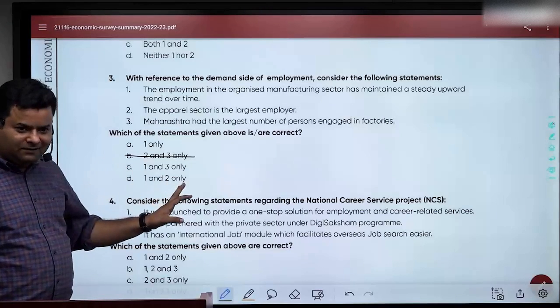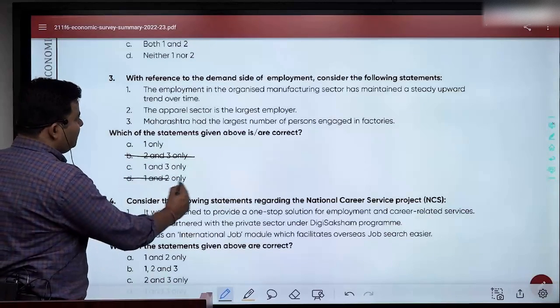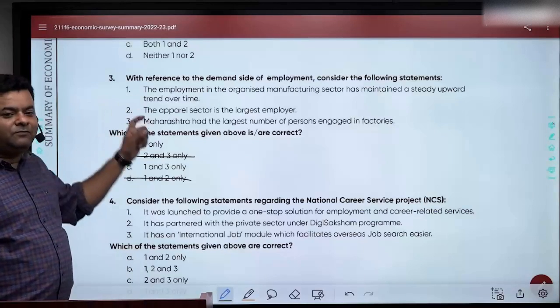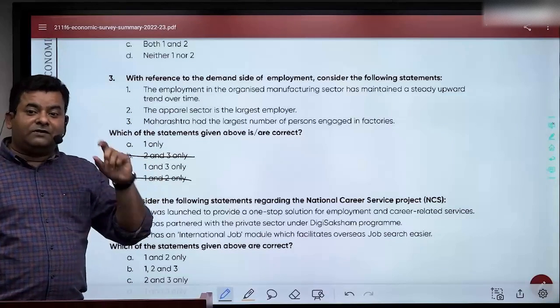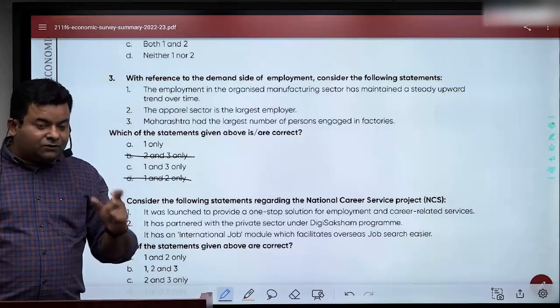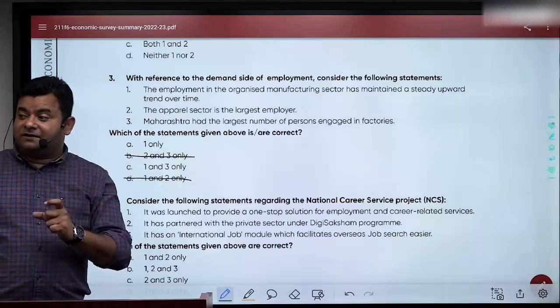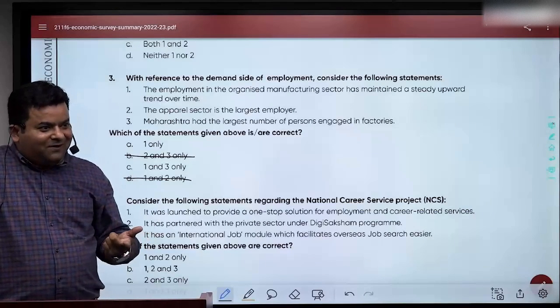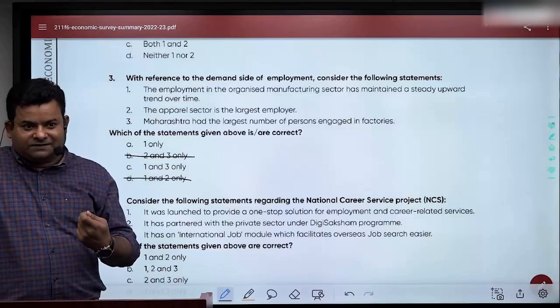Option C is possible. D, no. Now look at this. Here I really want to know whether you know this factual information or not. Am I making sense? This is how the question, if we want precision, something unique has happened. Generally it's Maharashtra, this time it's Tamil Nadu. So I didn't see how the questions are designed.